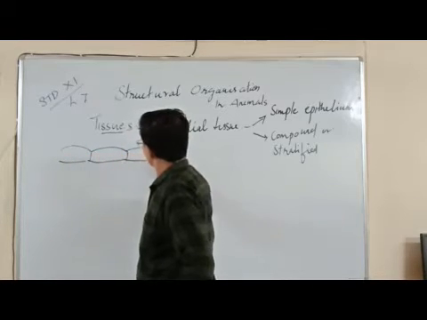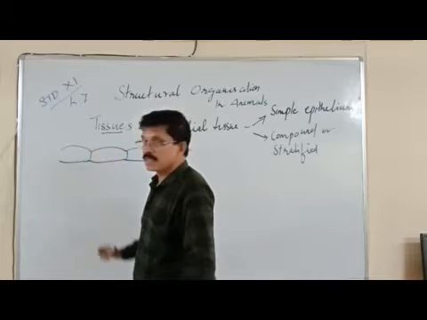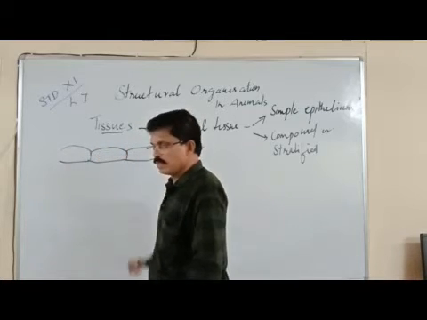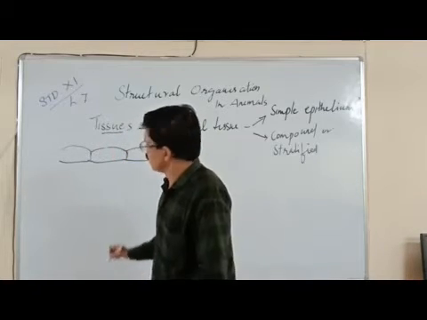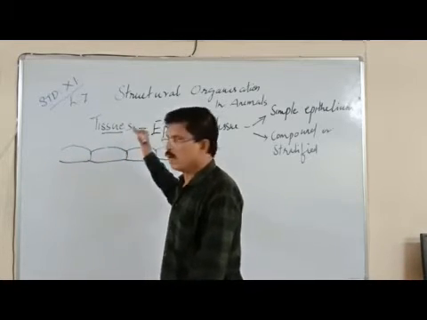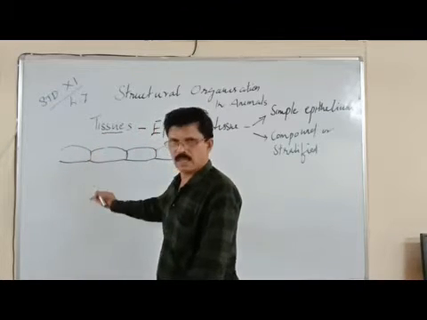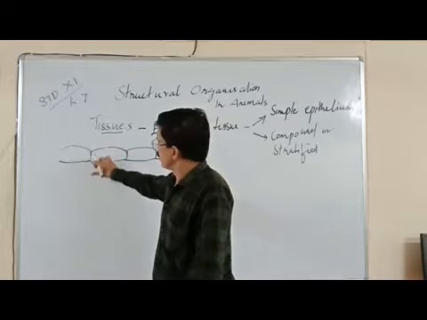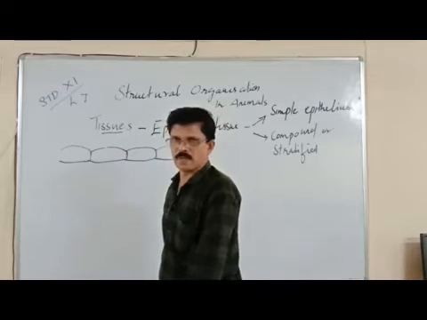Simple epithelium has a single layer of cells, which are compactly arranged without intercellular space. So simple epithelium consists of a single layer of cells which are connected together by certain cementing material and without intercellular space.